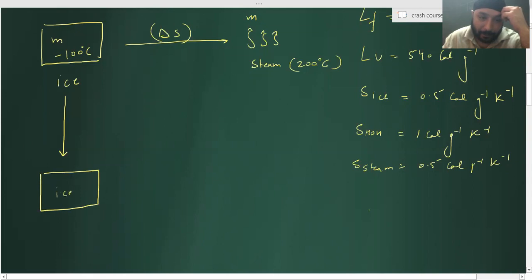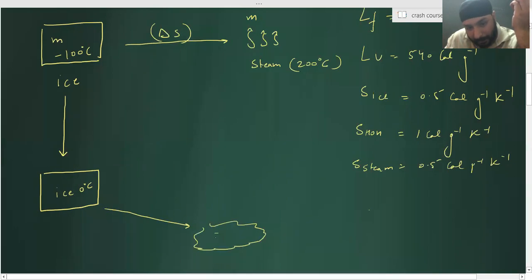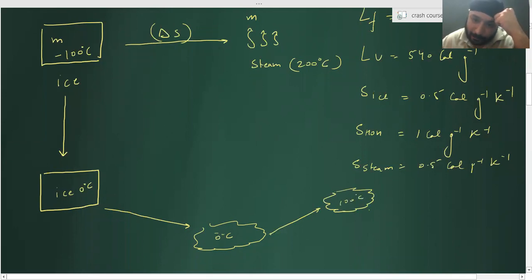Then from 0 degrees Celsius ice, I'm converting it to 0 degrees Celsius water. From 0 degrees Celsius water, the temperature increases till 100 degrees Celsius. Then 100 degrees Celsius water gets converted into 100 degrees Celsius steam.